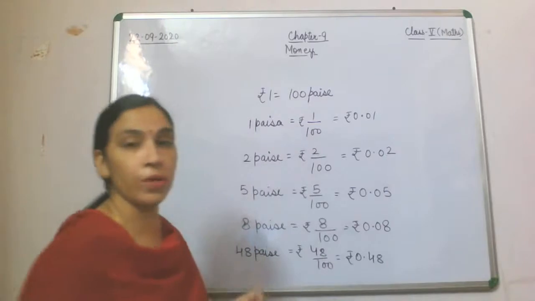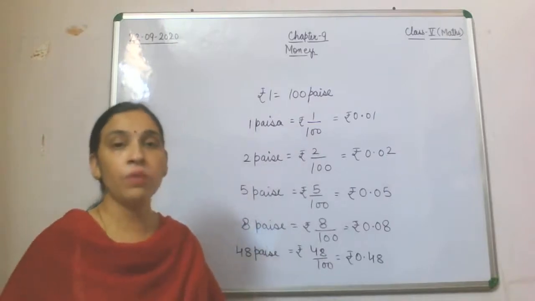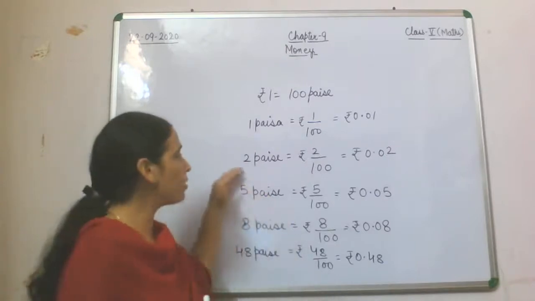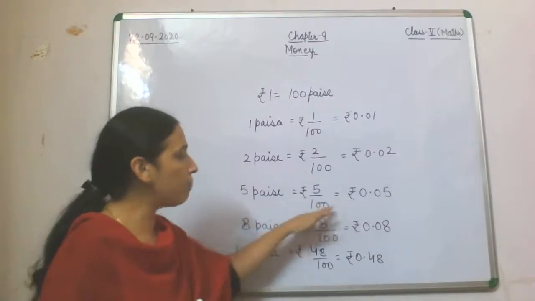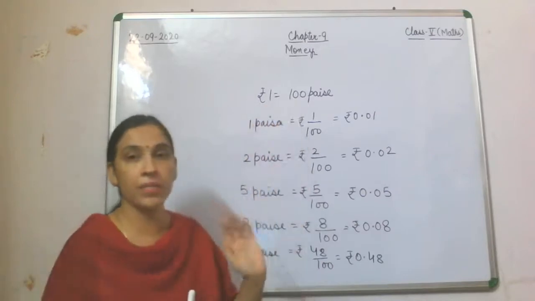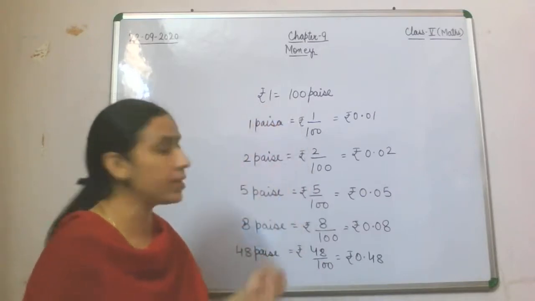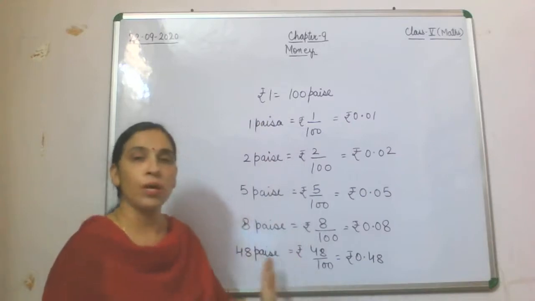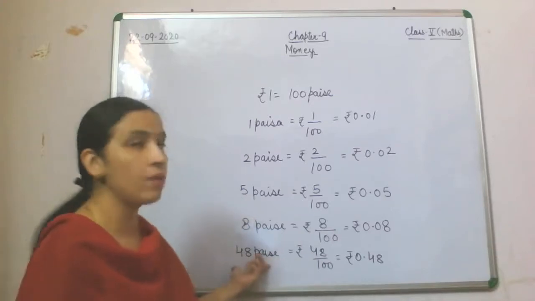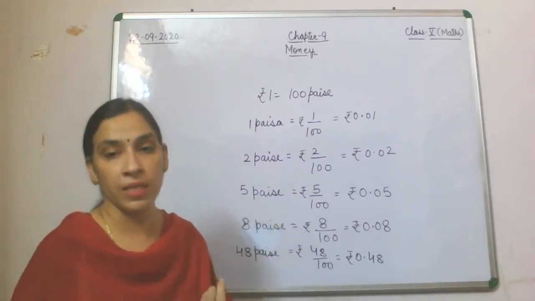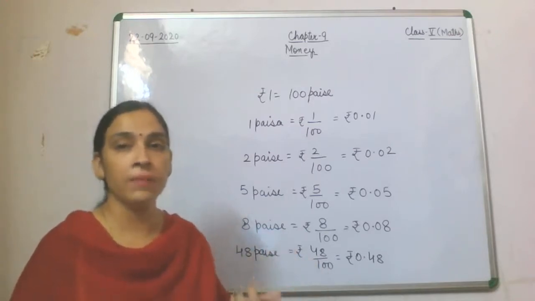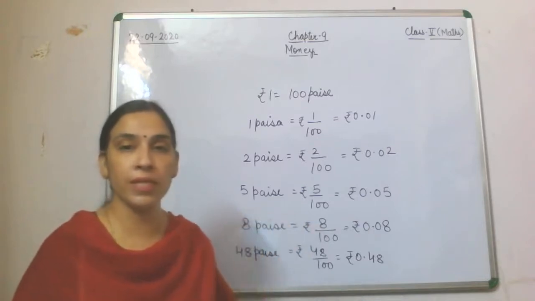Rupee 0.48. Now here what we have seen is that we have converted all the amounts of paise into rupee by dividing by 100, because in 1 rupee we have 100 paise, so that 100 will come in the denominator of each. So if we have, for example, 105 paise, then that will become rupee 1.05. You will count from 2 places and put the decimal.